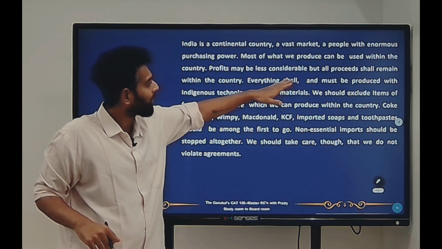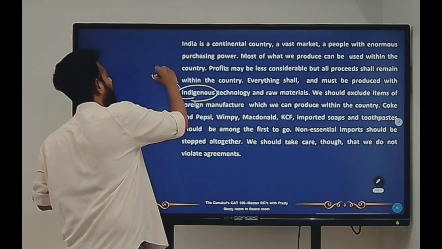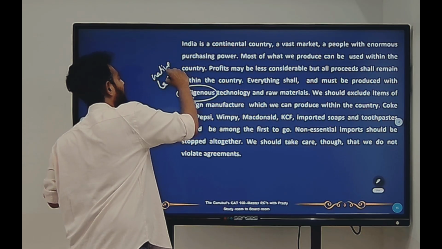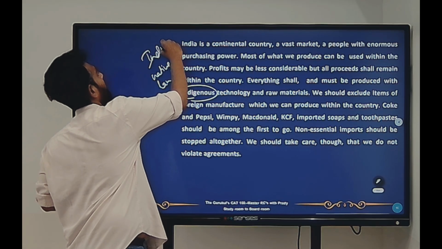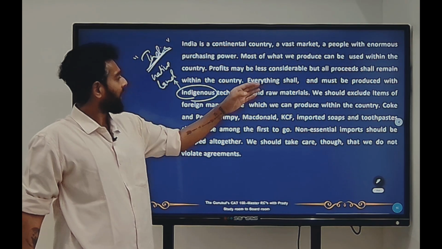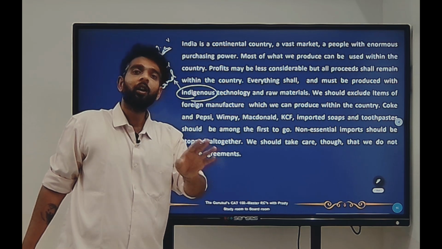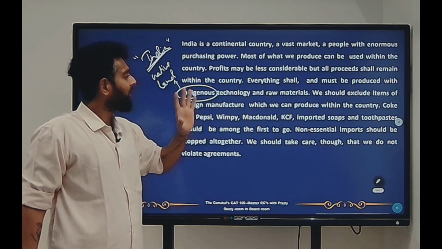So everything shall and must be produced with indigenous technology. Indigenous, something that belongs to the native land, in this context, to India. So we should produce everything in India itself. Okay, we should exclude items of foreign manufacture which we can produce within the country. Whatever we can make inside the country, we don't need to take from other countries.